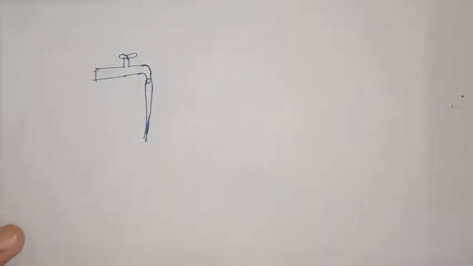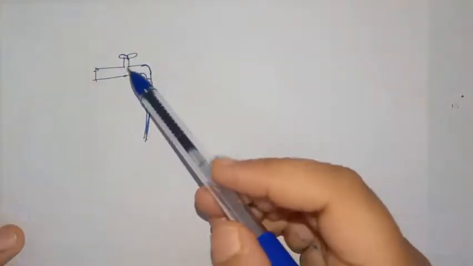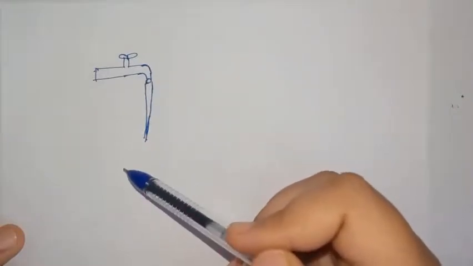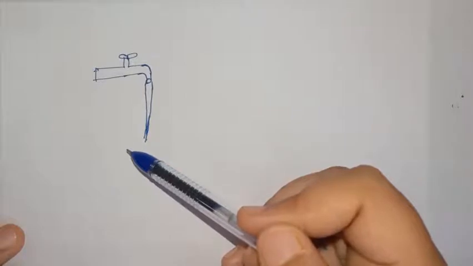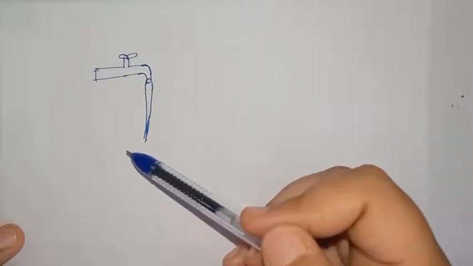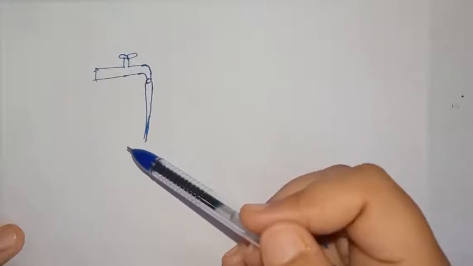Now let us see one very practical application in day-to-day life of this equation of continuity. As water falls from a tap, the velocity of water goes on increasing. Hence, from the equation of continuity, the cross-section of water stream goes on decreasing.